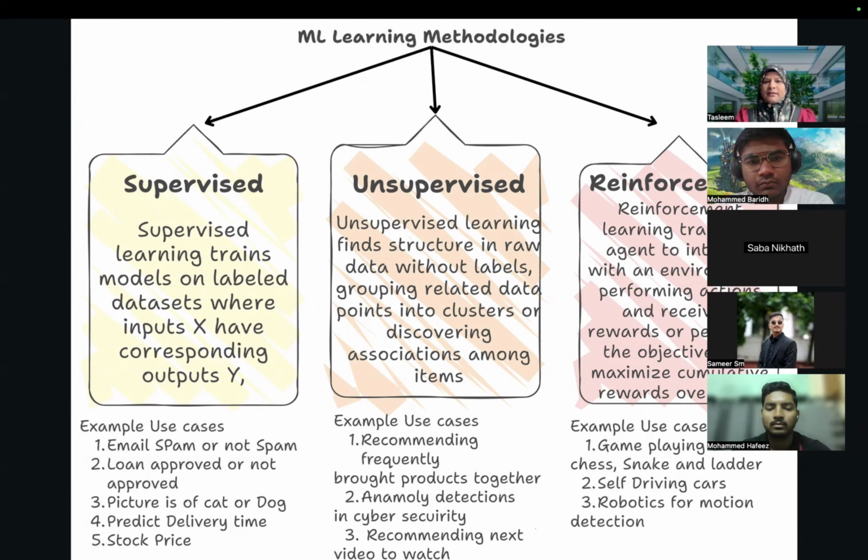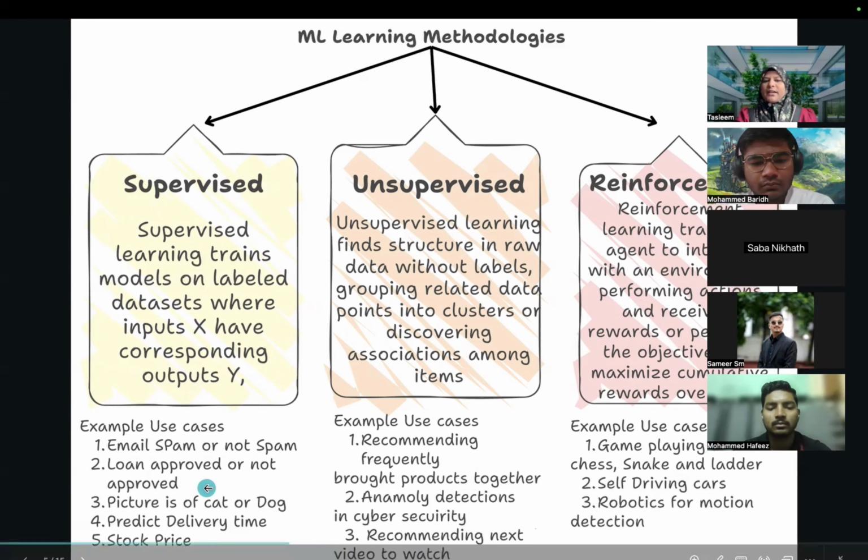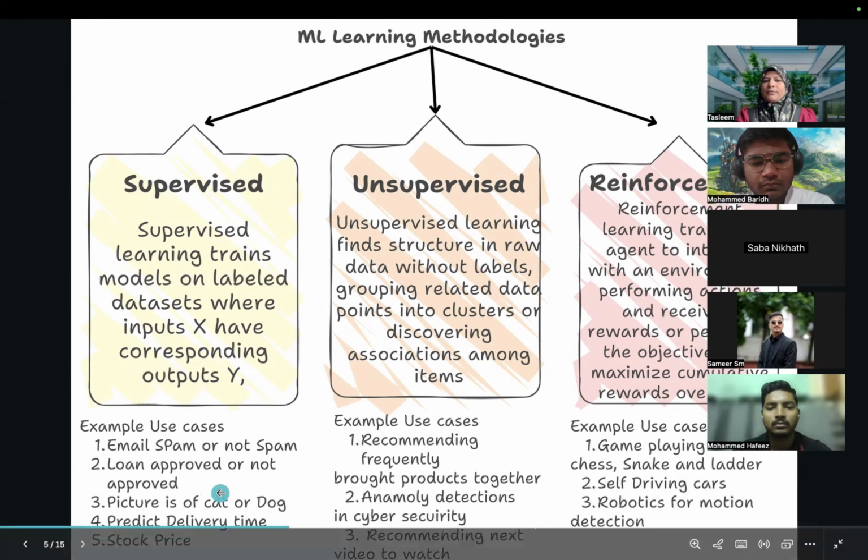Got it? Understanding what is supervised? Supervised, the data is labeled, and based on that data, it will be able to give predictions. Similarly, if you feed pictures, there are a lot of pictures which have been fed. We are asking it to identify out of those pictures which one is a cat and which one is a dog. सिर्फ cat और dog के pictures देते हैं, and which one is a cat and which one is a dog. Based on past data of all these cat pictures and dog pictures, it will be able to tell us. ठीक है?